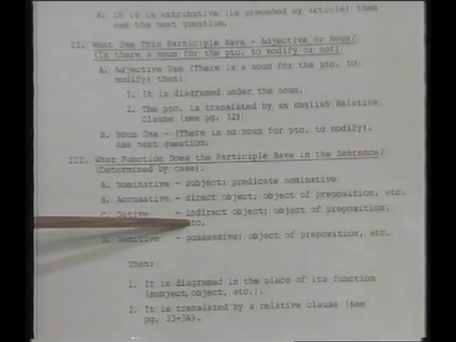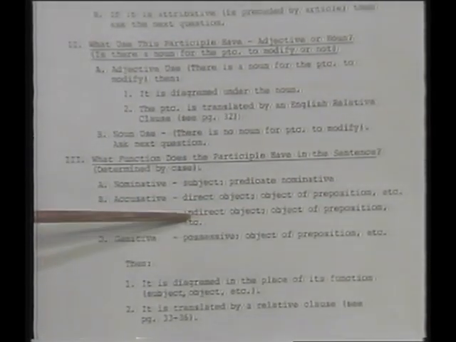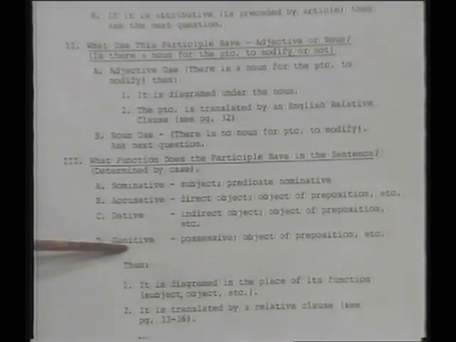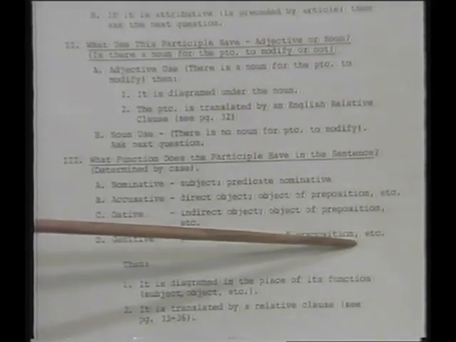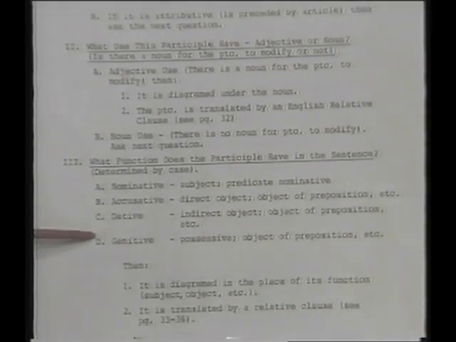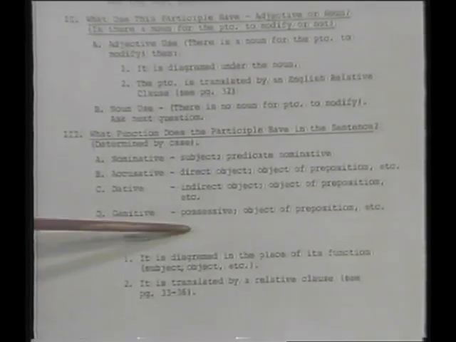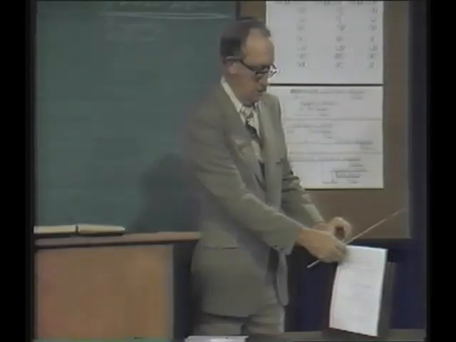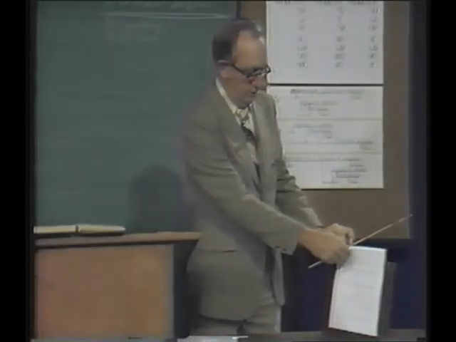Could be, we know already now, object of a special verb that takes a dative. Could be dative of means, paragraph 115. If it's a genitive, it could be a possessive, object of a preposition. In other words, anything a noun can do, a noun use of the participle can do just as well. Maybe better. So, if you determine that, then it's diagrammed in the place of its function, whether it's subject, object, whatever. And it is translated by a relative clause. See pages 33 to 36. So you go to pages 33 to 36, and there you have the examples of the noun use.